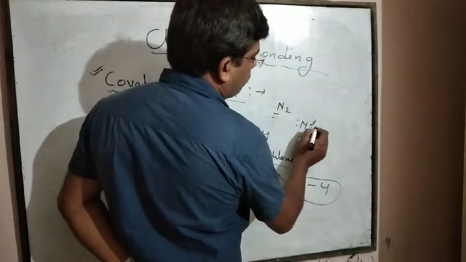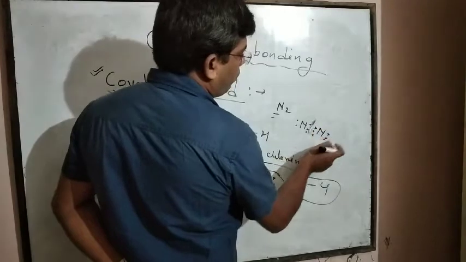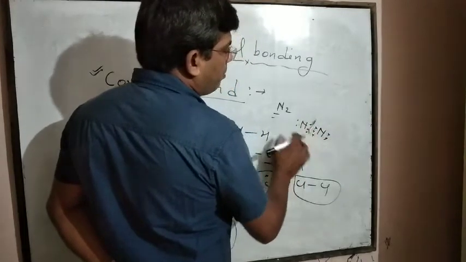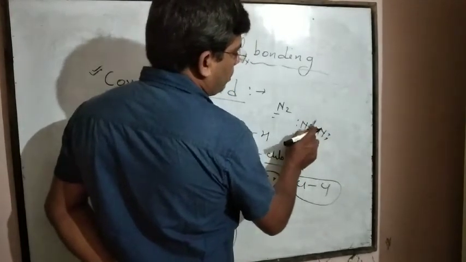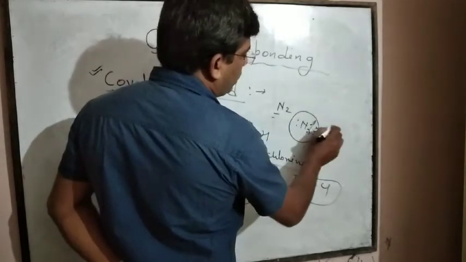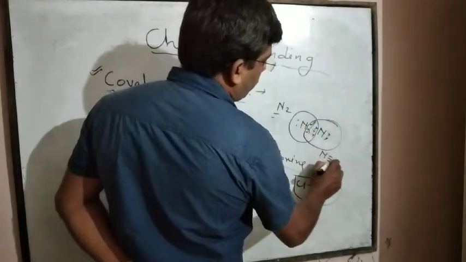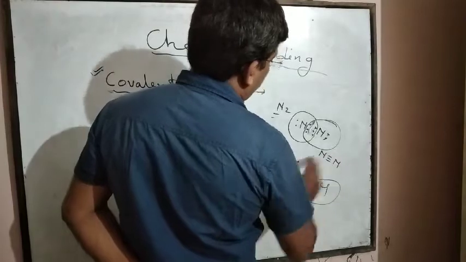Another nitrogen atom, 2, 4, 6, 1, 2, 3, 4, 5. So 3 electrons are contributed by each nitrogen atom, and in this way each nitrogen atom completes its octet with a triple bond.